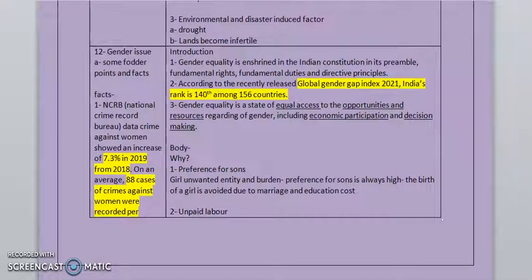Next, as I said earlier, you can also supplement your definition with data. So this is one data point taken from the Global Gender Gap Index 2021 report, where it is said that the rank of India is 140 among the 156 countries. So you can mention this report also. When the report is released in 2022, then you can use the data of that latest report.